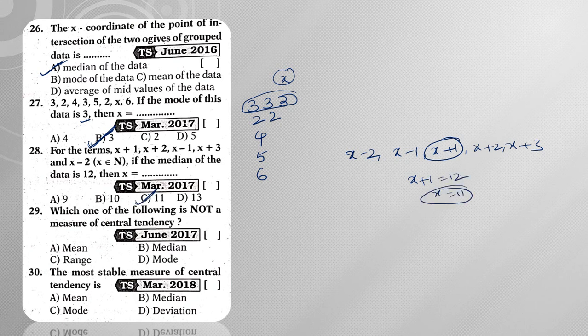Right? Hence the value of x is 11. Next, which of the following is not a measure of central tendency? Measure of central tendency means mean, median and mode. Hence range is not the measure of central tendency. Next, the most stable measure of central tendency is, so most stable means it is nothing but mean. So mean is the most stable measure of central tendency.